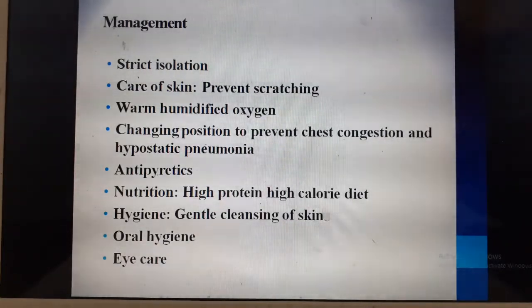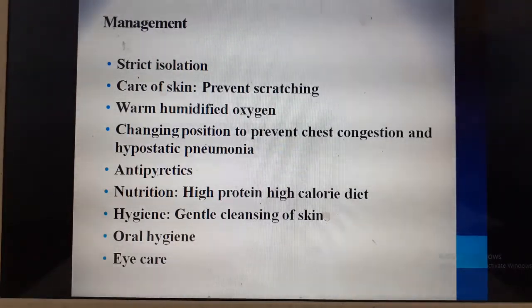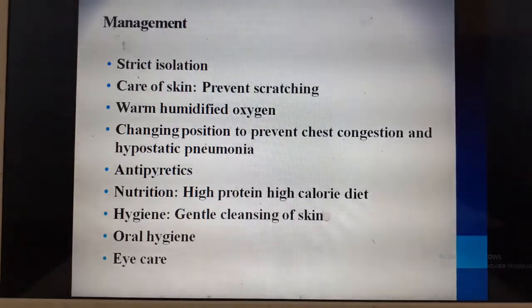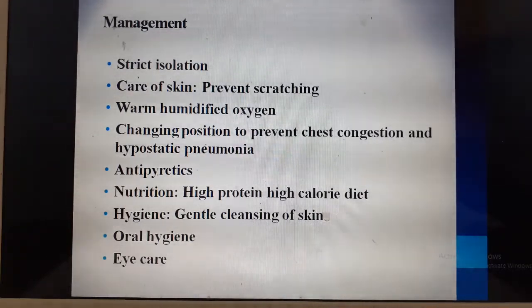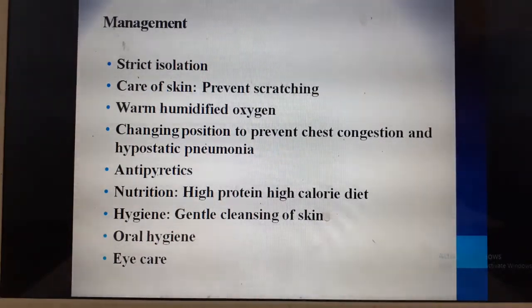The management of children with chickenpox is, you need to isolate them, and you need to take care of skin. Tell them not to scratch the skin because mainly they can have itching. Tell them not to scratch. You can cut their nails so that it doesn't injure the skin. You can administer oxygen if they do not maintain saturation. Please see that you change their position.